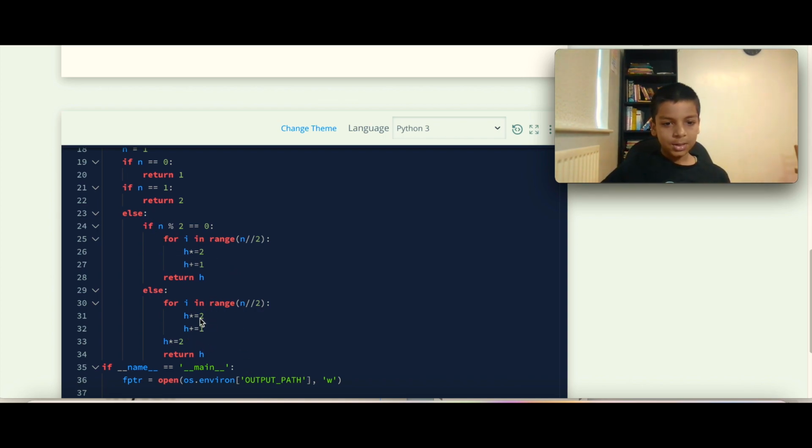And then after that, it goes through that range, and every time it multiplies the height by 2 and adds 1 more to the height, and in the end it multiplies the height by 2 and then finally returns the height.